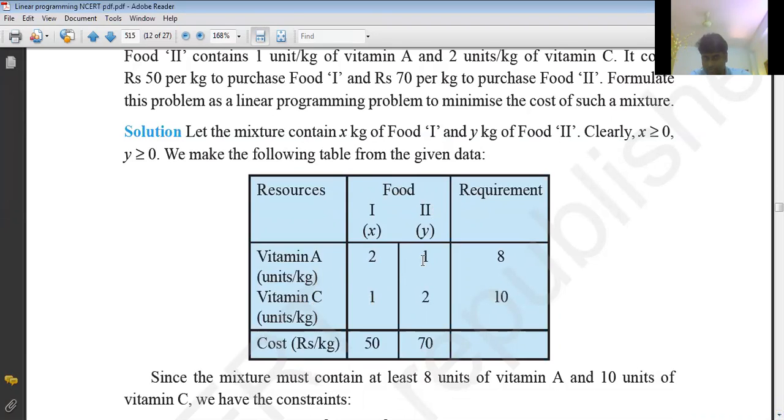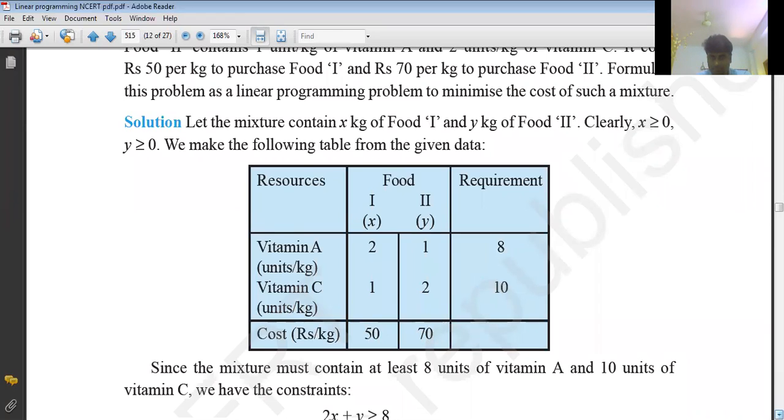The requirement of vitamin A, 8, is given already, so that is at least 8. Now vitamin C content in both the foods: in food 1, 1 unit, in food 2, 2 units. So the total requirement is 10. Now what is the cost of the first type of food per kg? 50 rupees. And the second type of food costs 70 rupees per kg. Clear?